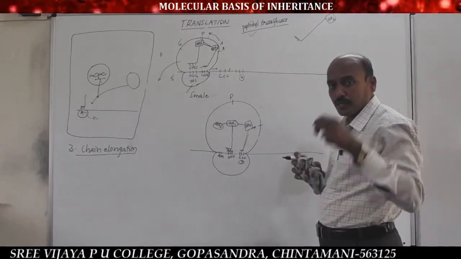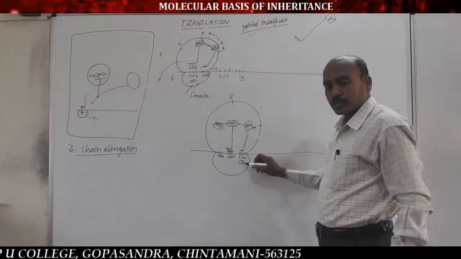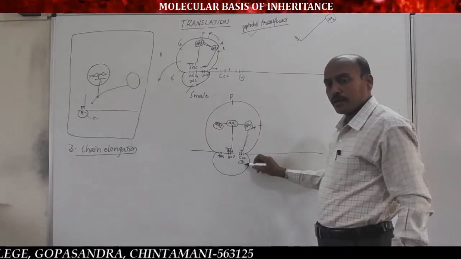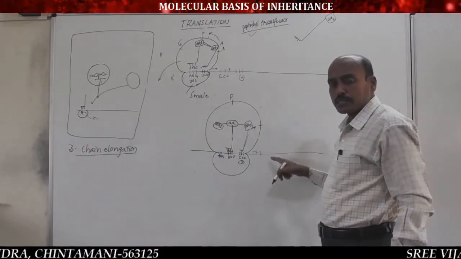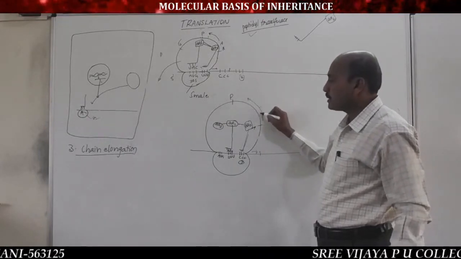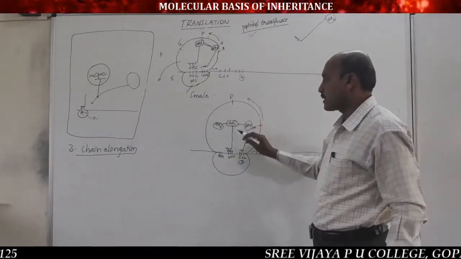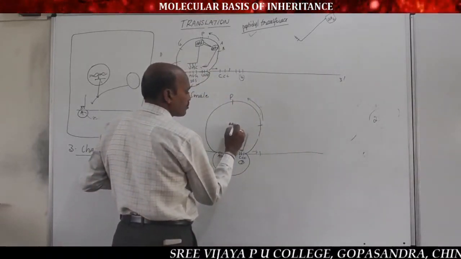Remember, after coding of the third amino acid to the third codon on mRNA, the ribosome moves to the next codon, and at the same time the third tRNA shifts from the A site to the P site, and the A site becomes vacant.